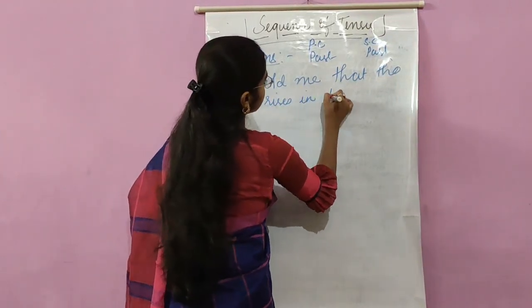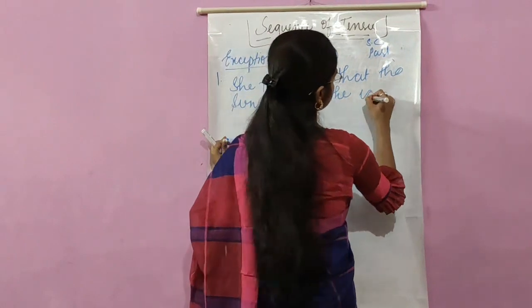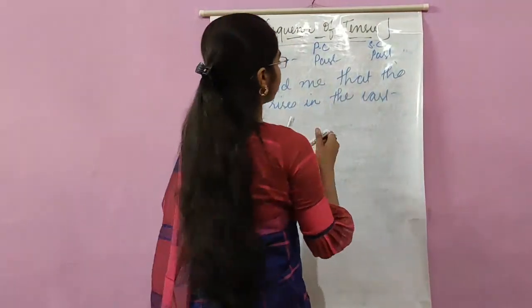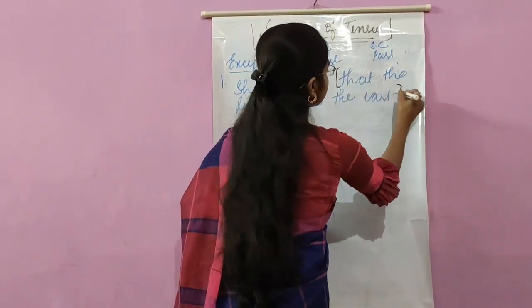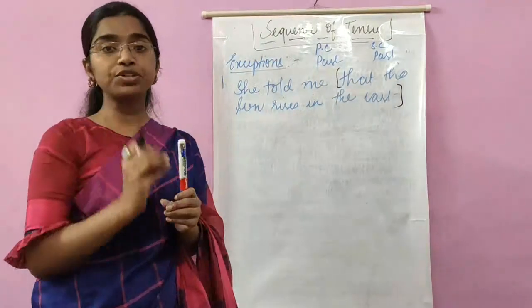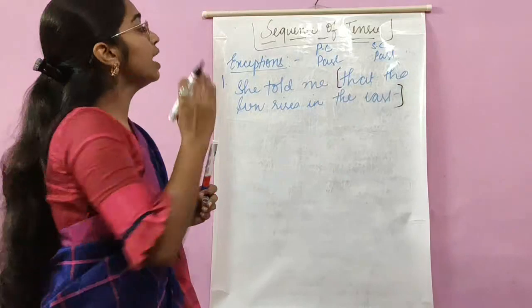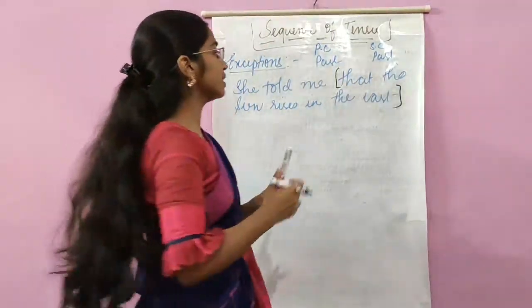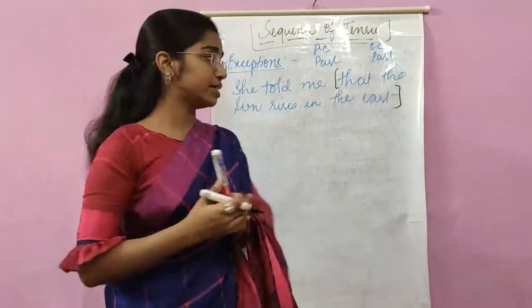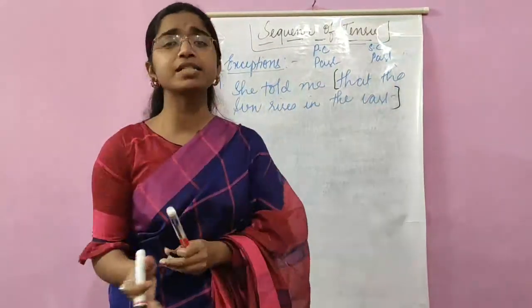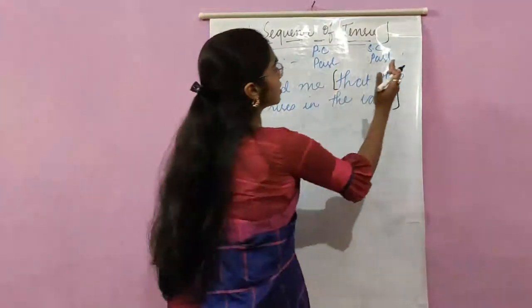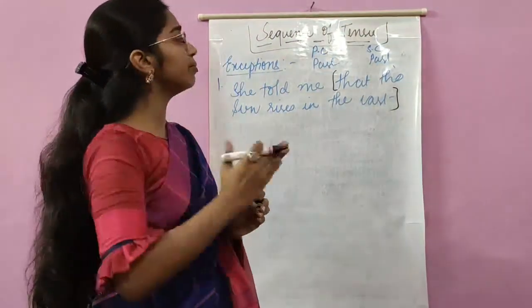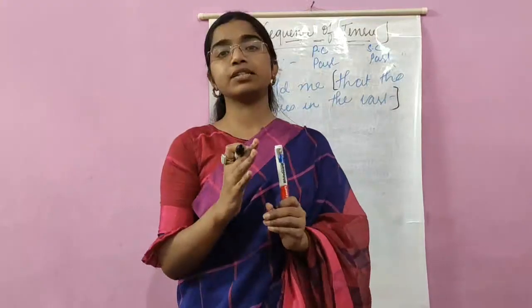Since this subordinate clause, that the sun rises in the east, is a universal truth, a universal fact, I cannot say it in past tense. Neither can I say that the sun was rising in the east. I cannot say it in simple past or past continuous. If it is a universal truth, if it is a fact, it has to remain in present tense, no matter what.